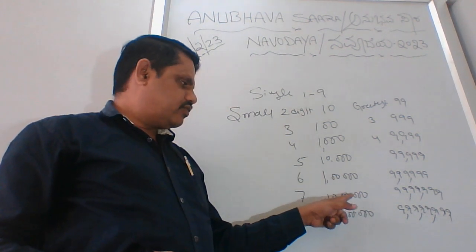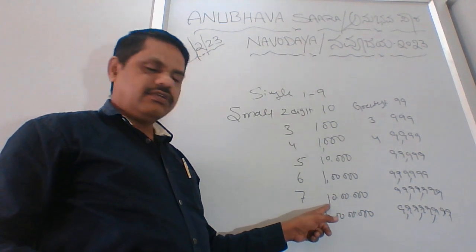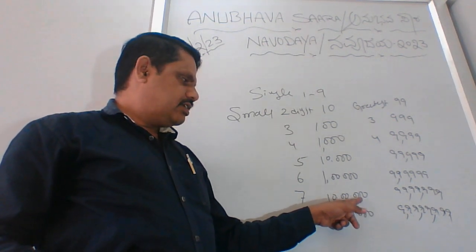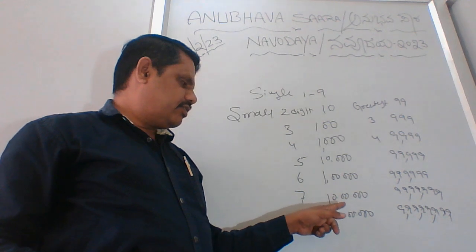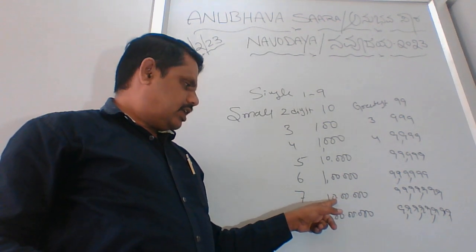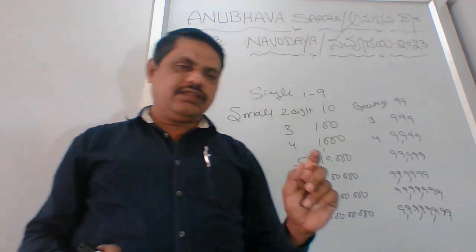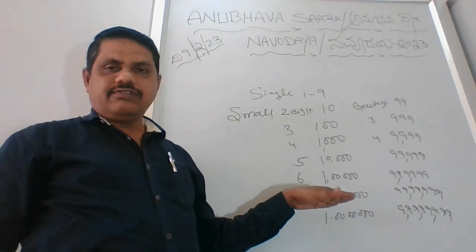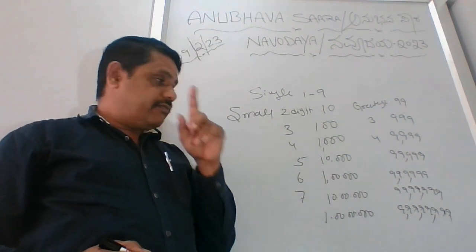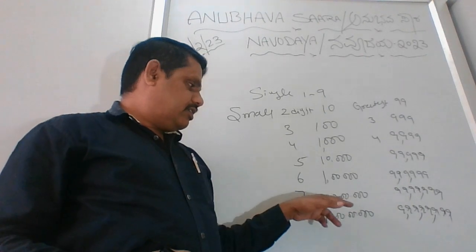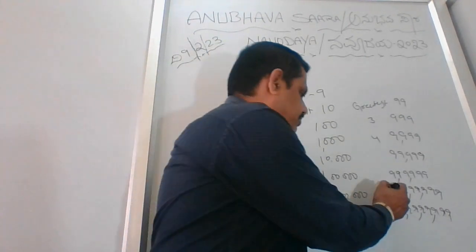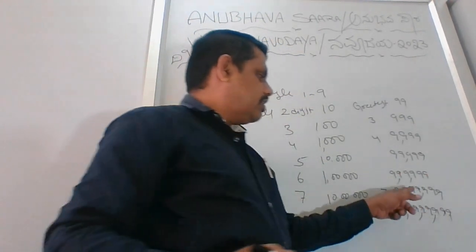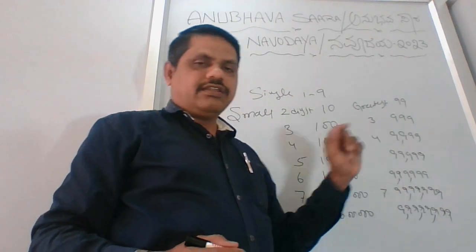Ones, tens, 100, 1000, 10,000, 1 lakh, 10 lakh. The 7-digit number ends at 99 lakh 99,999.